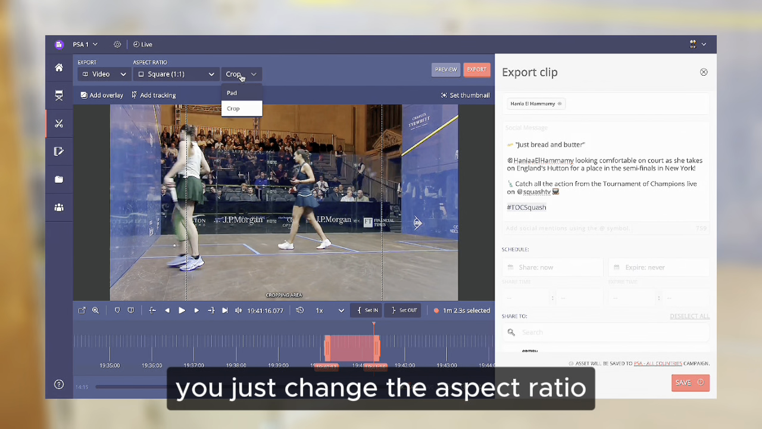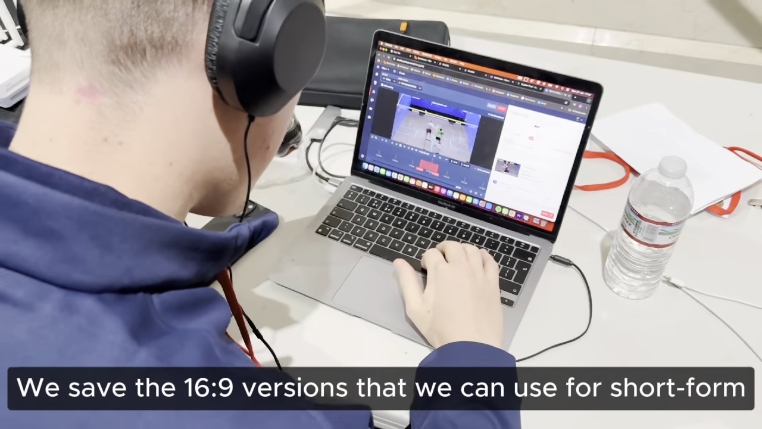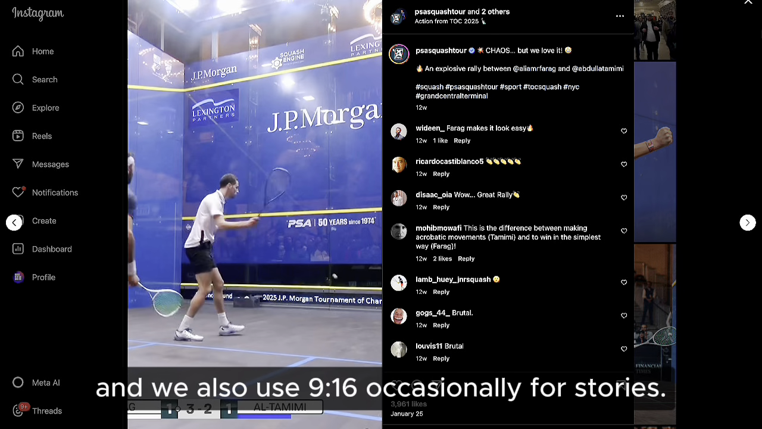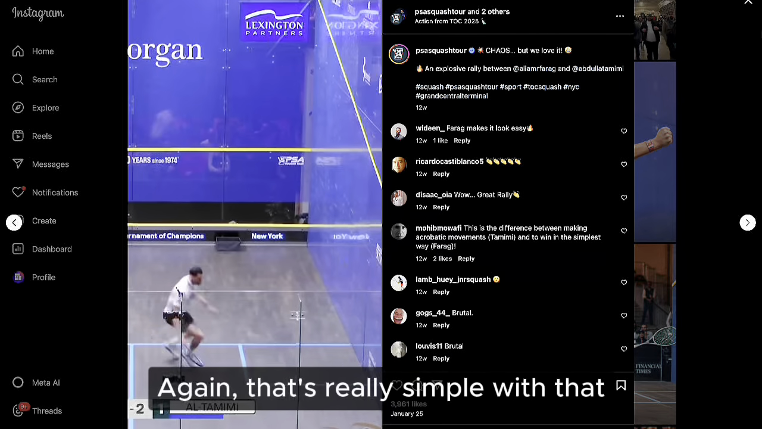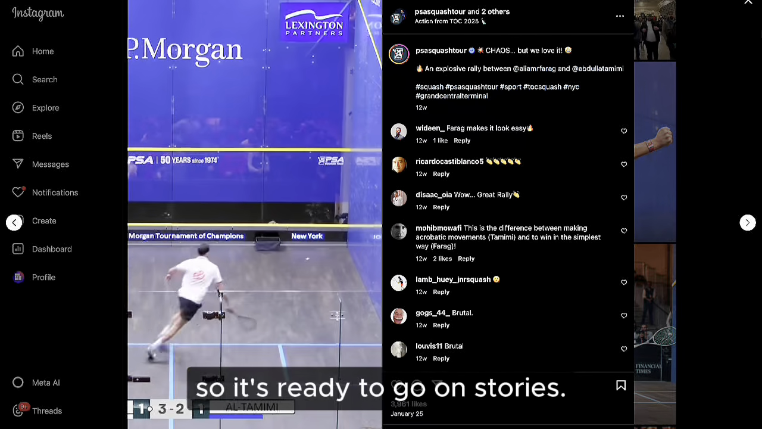You change the aspect ratio, you go to crop instead of pad, and it's just ready to go out on X and Facebook. We save the 16:9 versions that we can use for short form, and we also use 9:16 occasionally for stories. Again, that's really simple with that keyframing element, because you can just follow the action there, so it gets ready to go for our stories.